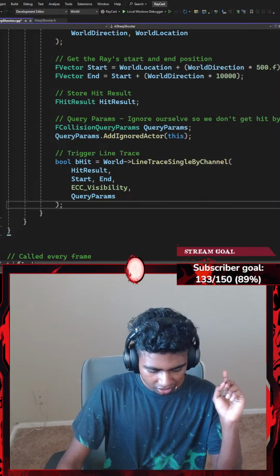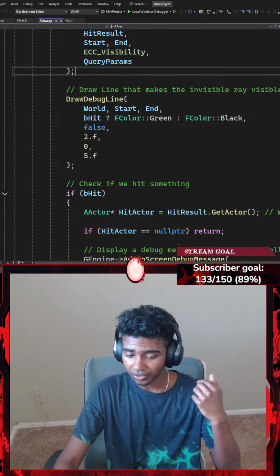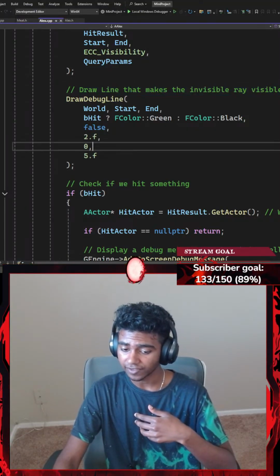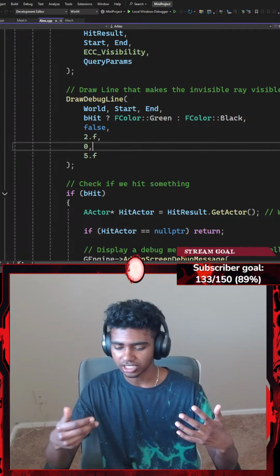Okay, that's it. Let's go ahead and open my mini project again. Now, finally, the last thing that I gotta do is draw a line that makes the invisible ray visible. So I want to add some kind of color to my invisible ray so I can actually see it shoot.